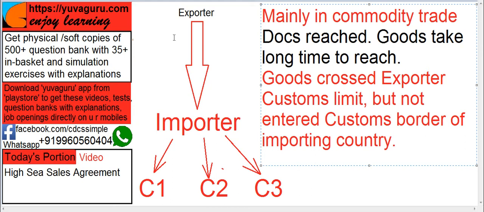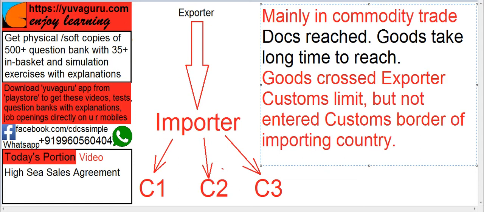What happens is the exporter ships the goods to the importer and then sends the documents to the importer. It might be through his bank and then through the importer's bank or directly, whatever the relation may be. Generally, the docs are sent through some banking institution. So documents have reached the importer, but the goods are yet to reach. Generally, in commodity trade, this HSS sales agreement happens.